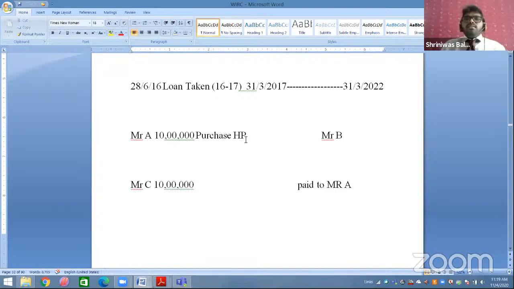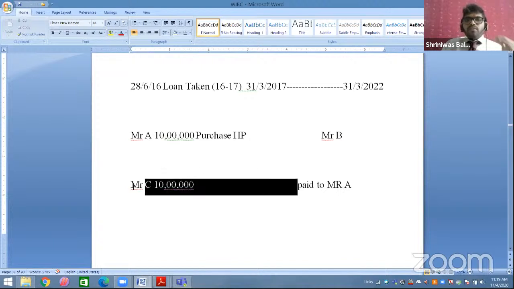So if you have taken an earlier loan which is related to purchase and construction, and now you are taking a fresh loan to repay the earlier loan, whatever interest you are paying for the fresh loan will also be allowed as a deduction. Okay, that was that point.